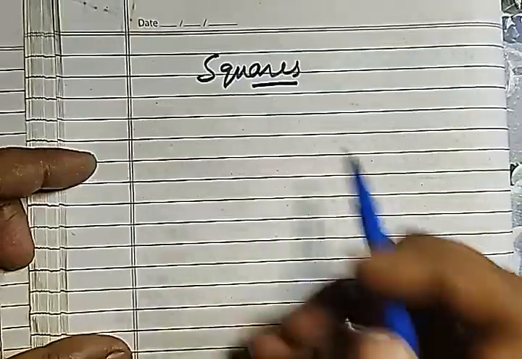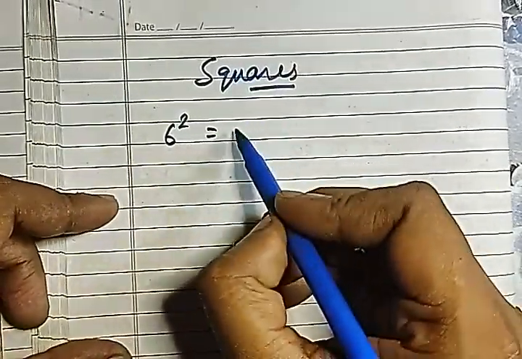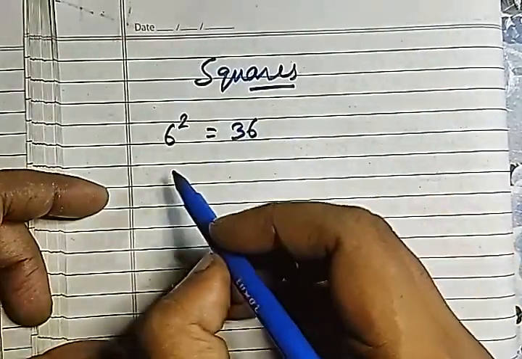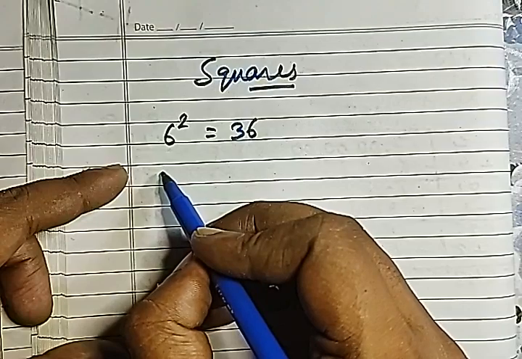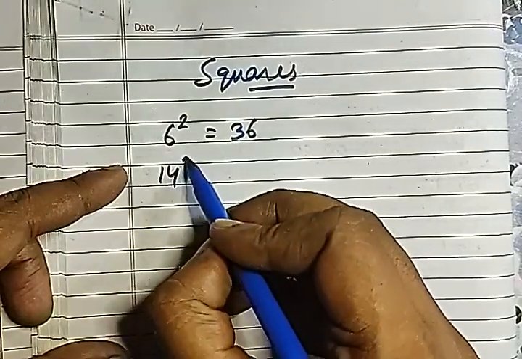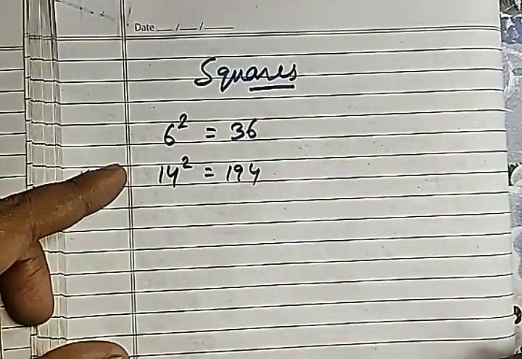Square of an even number. So, tell me an even number. Let us take 6. So the square of 6 is 36, which is even, right? Let us take 14. 14 is an even number. Its square is 196, which is also an even number.